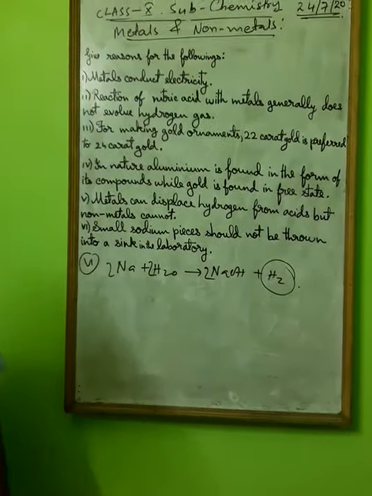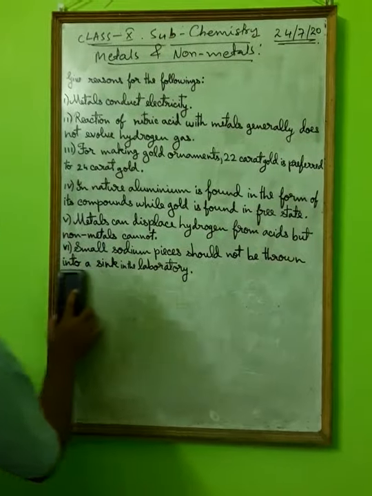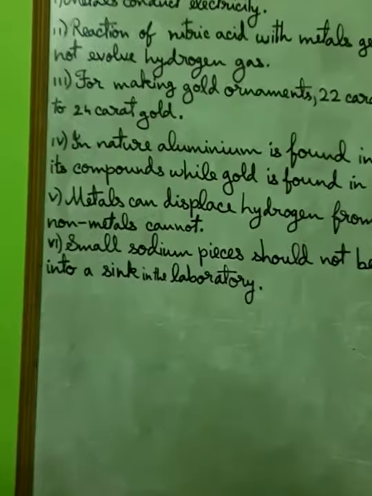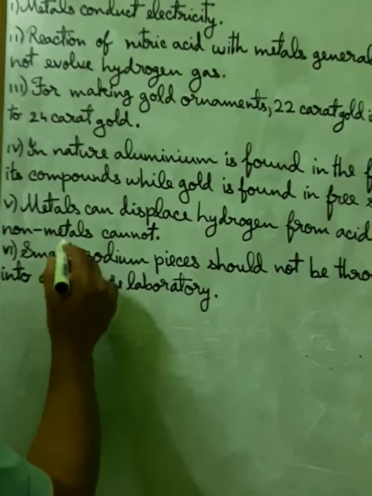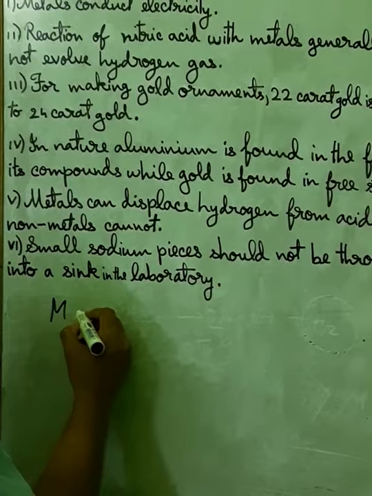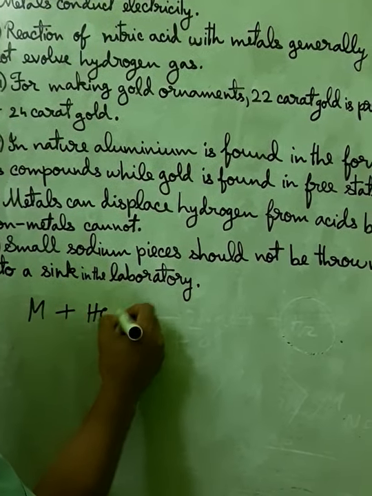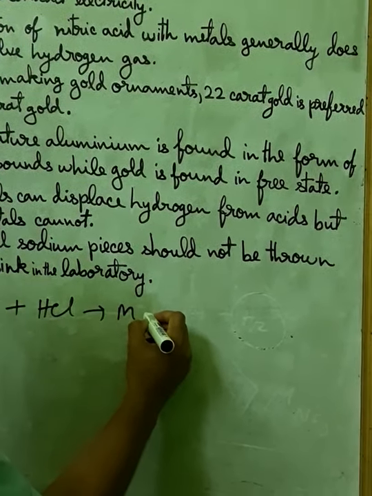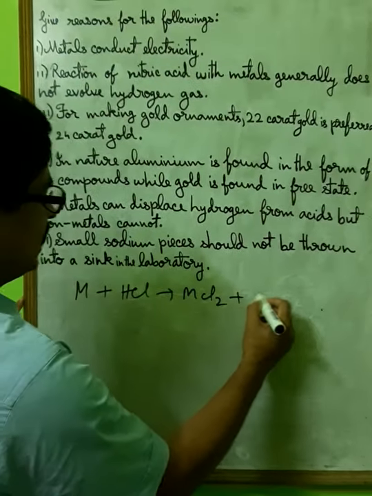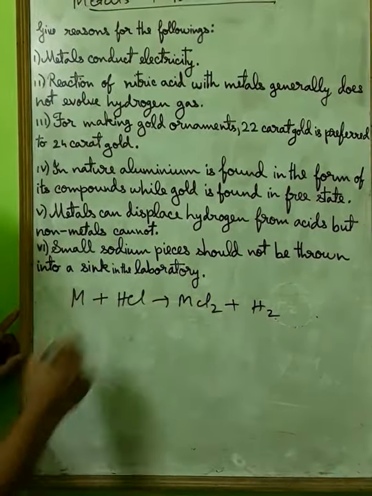Okay, now question number 5. What is question number 5? Metals can displace hydrogen from acids, but non-metals cannot. If you take any metal with acid, HCl, suppose you will get MCl or MCl2 if it is divalent, plus hydrogen. Okay, you know this reaction.